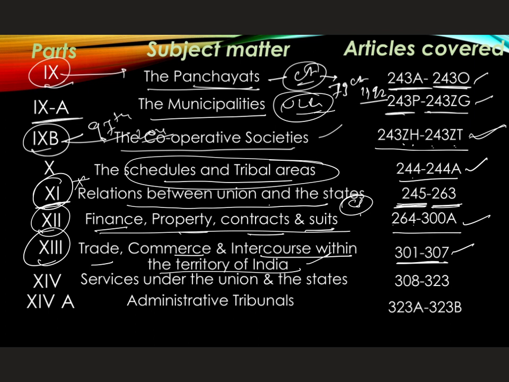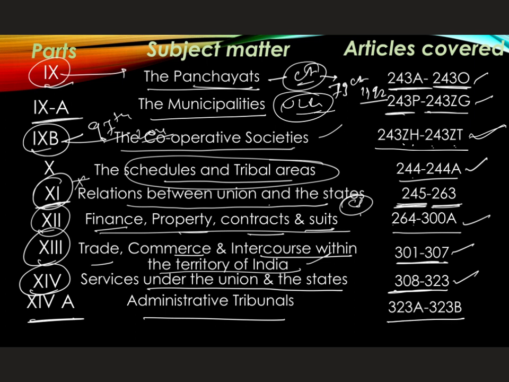Part 14 of the Indian Constitution deals with services under the union and the states. Articles 308 to 323 come under this. And Part 14A deals with administrative tribunals.